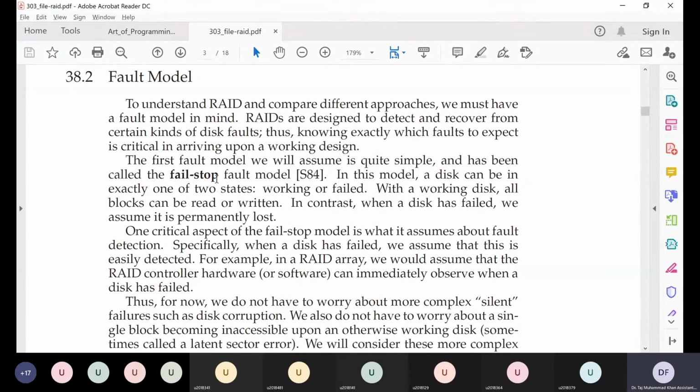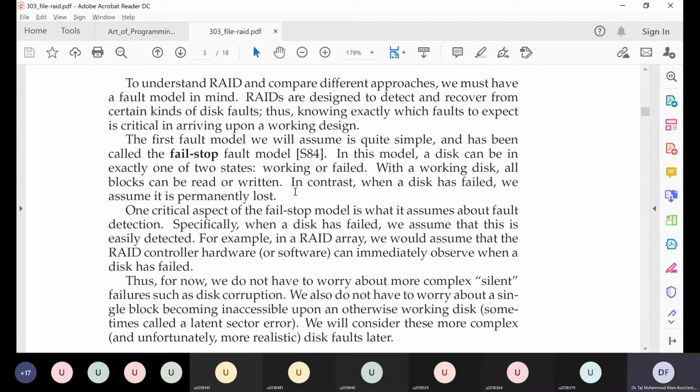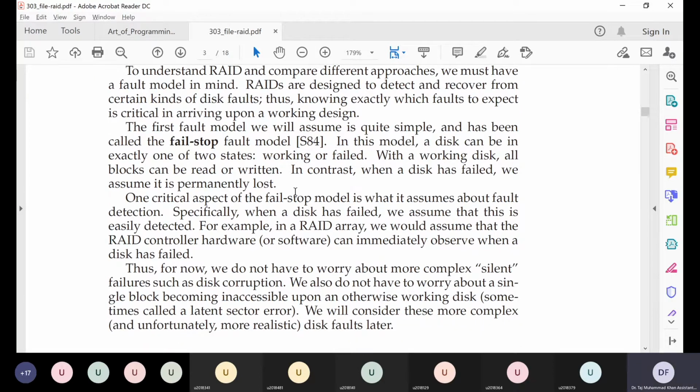Okay, so this is the fail-stop model, which basically says that a hard disk can be in two states: working or failed. This will be the model that we will be discussing, and we'll take different scenarios in which we have multiple hard disks and suddenly one or more of those hard disks fail or stop working, 100% at all.